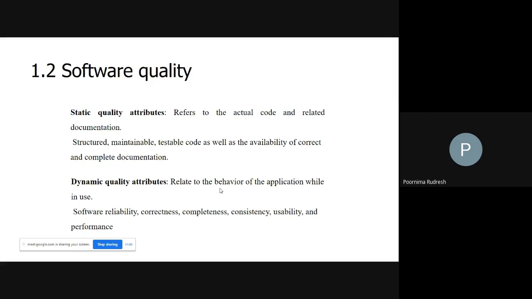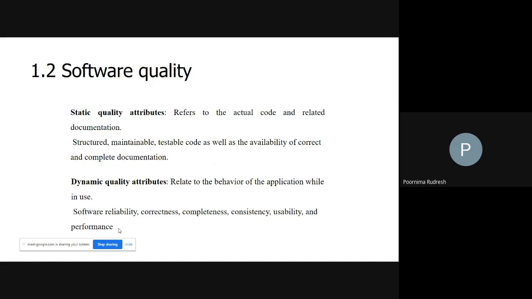In the exam, they may ask what are software quality attributes. So you have to explain both static quality attributes and dynamic quality attributes. Or they can directly ask what are dynamic quality attributes, explain in detail. So what are dynamic quality attributes? Dynamic quality attributes are reliability, correctness, completeness, consistency, usability, and performance. You have to define or explain these terms in detail.